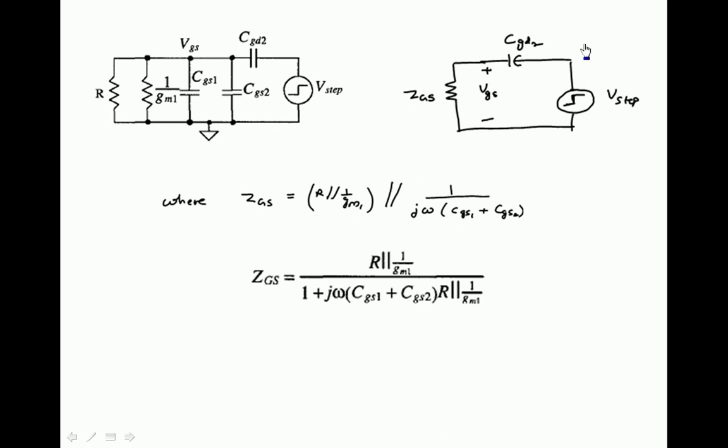From this diagram, the step input is applied to CGD2 and the impedance ZGS is across gate and source. From this we can write VGS, and then we can get the change in VGS for a change in step input. First we will write the VGS expression for the V step.